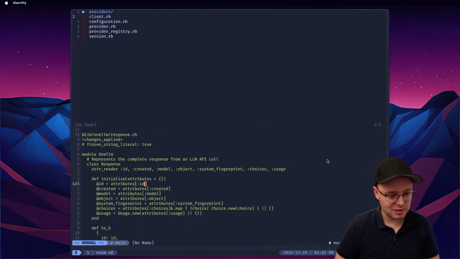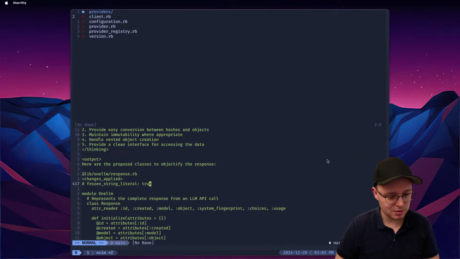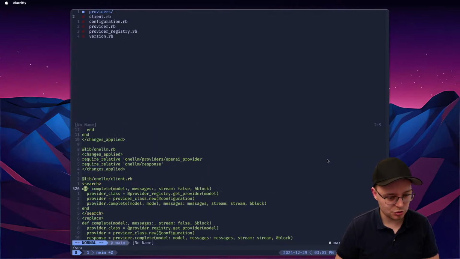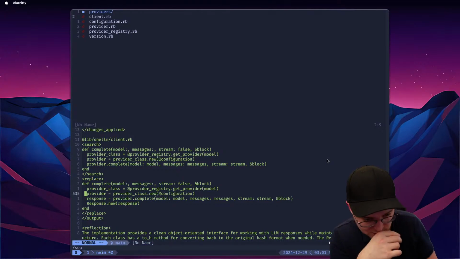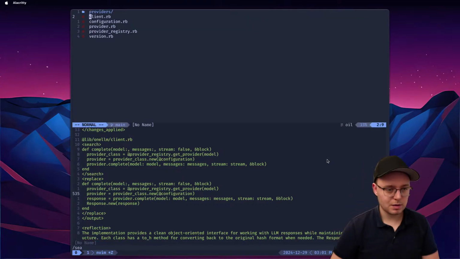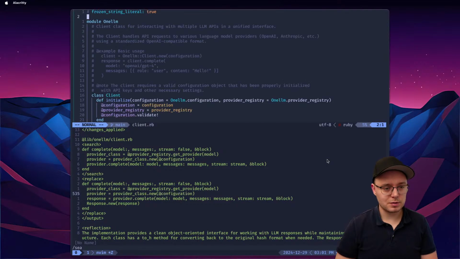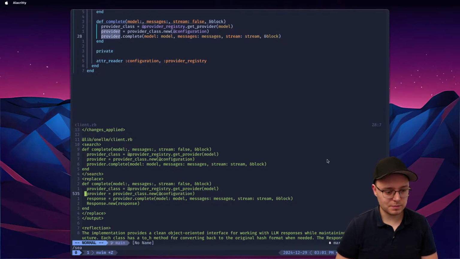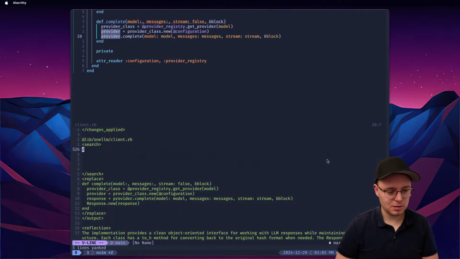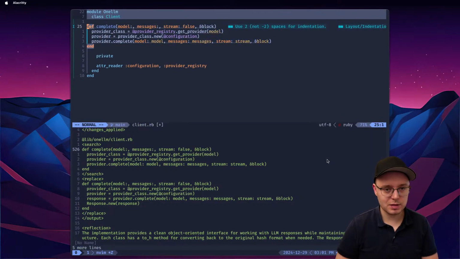It didn't replace something. And what exactly did not replace? Search. This one, right? Interesting. What's wrong with this example? Let me go to the client. So I tried to replace this, but I couldn't. I'm not sure why. Is this a bug in my plugin?